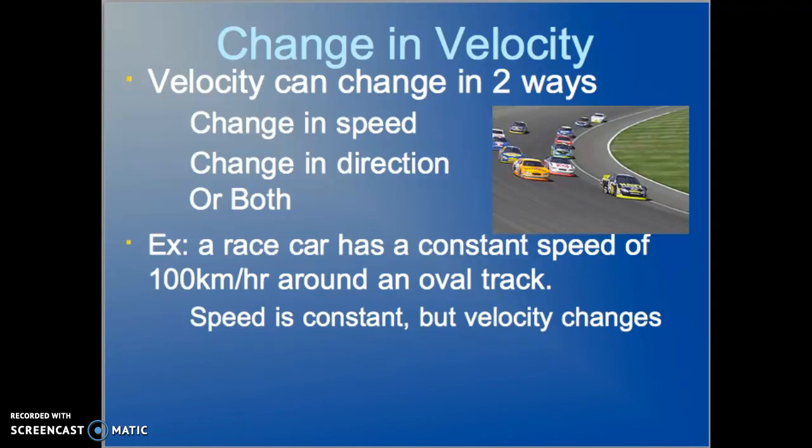Velocity can change in two ways. You can have a change in speed, meaning you can speed up or you can slow down. Or, since it's a vector quantity, you can have a change in direction, or both can happen. An example is a race car moving at a constant speed of 100 kilometers per hour around an oval track. Even though it's going the same speed the entire time, it's constantly changing direction, so its velocity is changing.